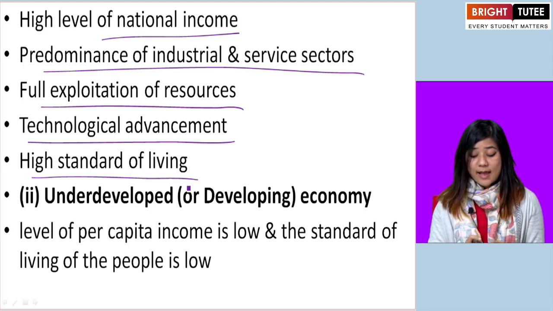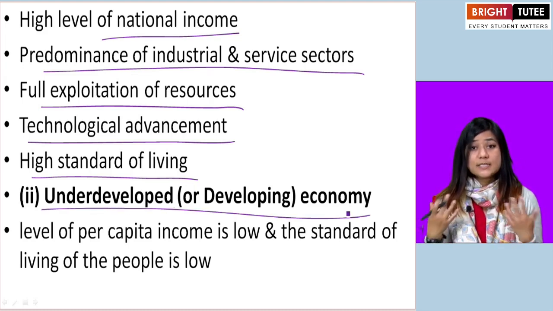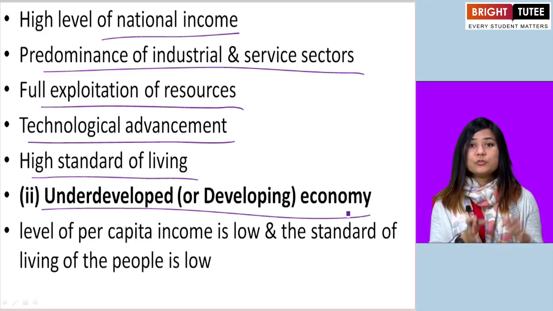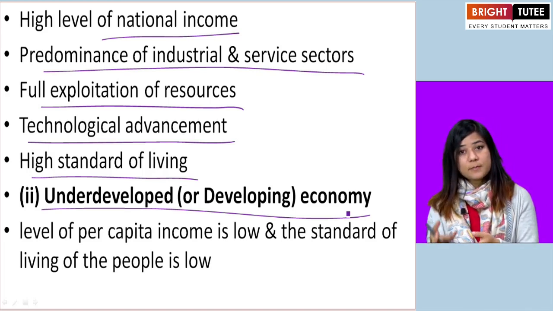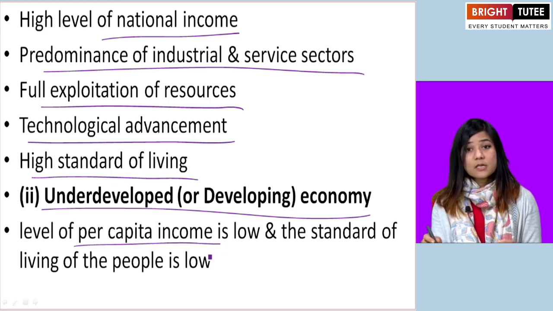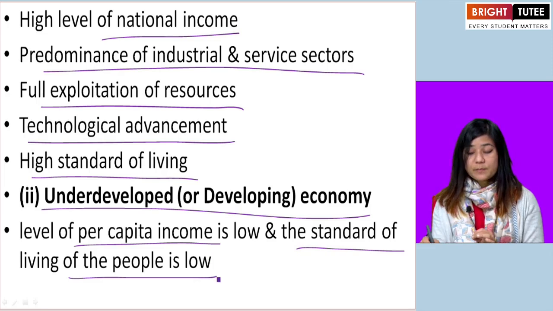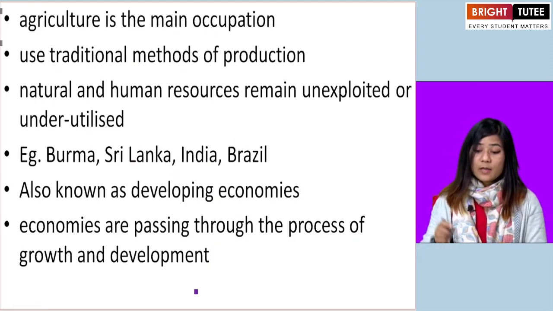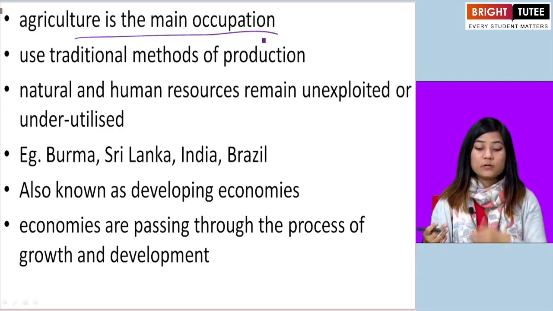Now let's look at underdeveloped or developing economy. What does it mean? So in contrast to the developed economy, in underdeveloped or developing economy, the level of per capita income is low and the standard of living of the people is also low. Okay. Here agriculture is the main occupation. Okay.